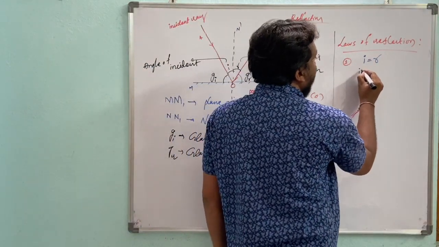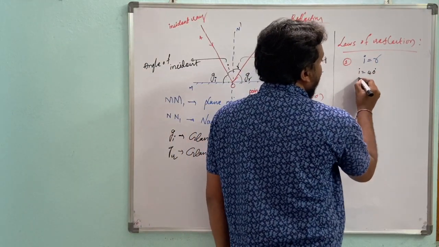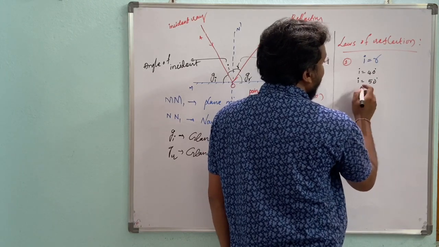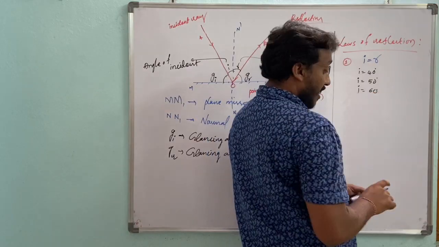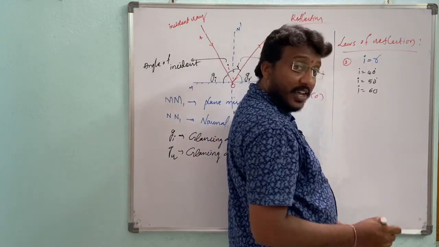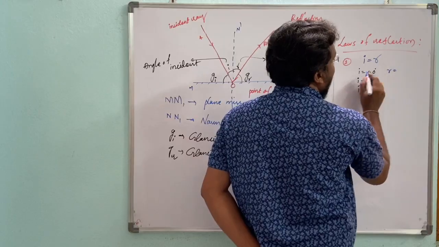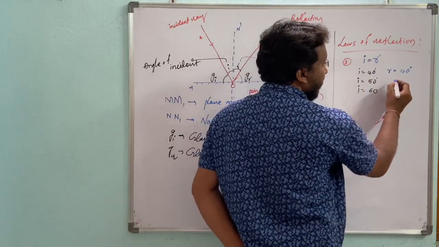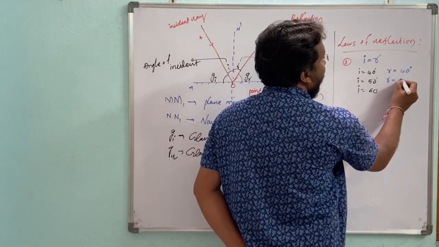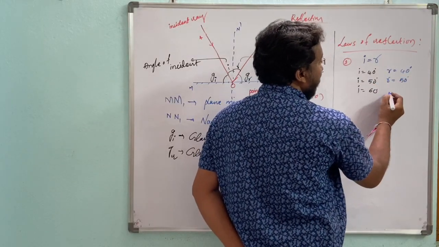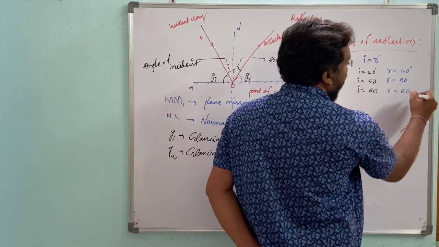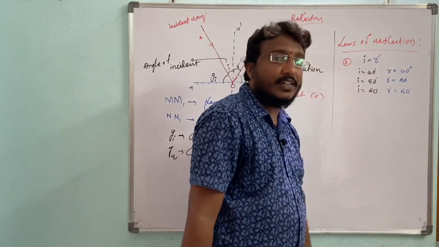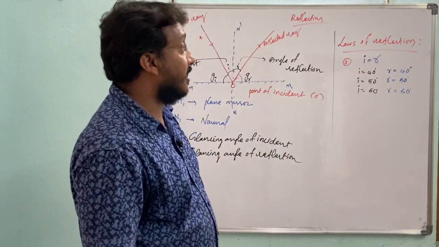For example, if the angle of incidence is 40 degrees, what is the angle of reflection? Obviously, if the angle of incidence is 40, the angle of reflection is also 40. If the angle of incidence is 50, the angle of reflection is also 50 degrees. If it is 60, the angle of reflection is 60. Always the angle of incidence equals the angle of reflection.